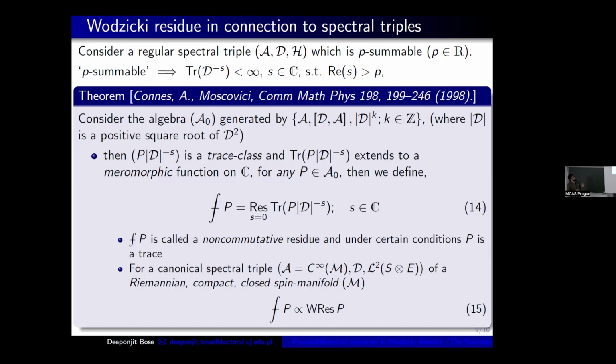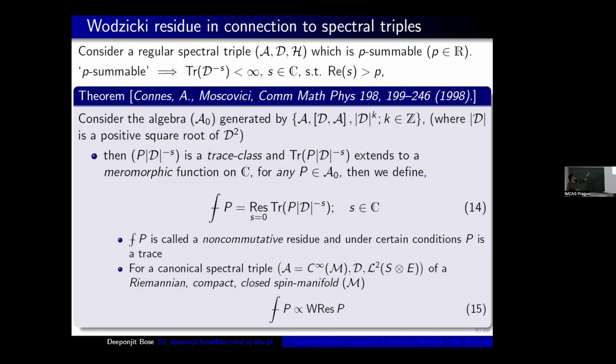And again, thanks to Connes and Moscovici, they have established this connection of this residue to spectral triples. So if you have an algebra, this will also form a classical algebra. This A is the algebra here. And you can also construct an algebra consisting of the algebra, the commutators of the Dirac operator with the algebra, and all the powers of the absolute value of the Dirac operator, where k belongs to the integers.